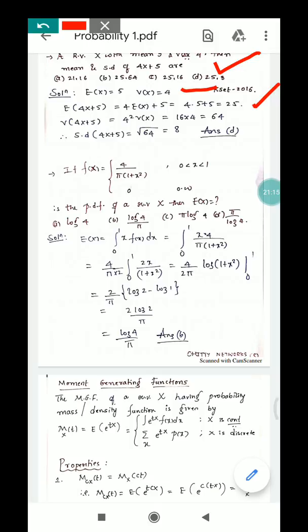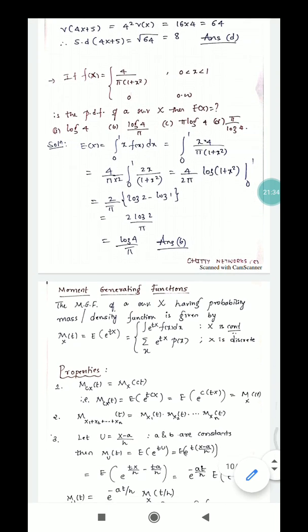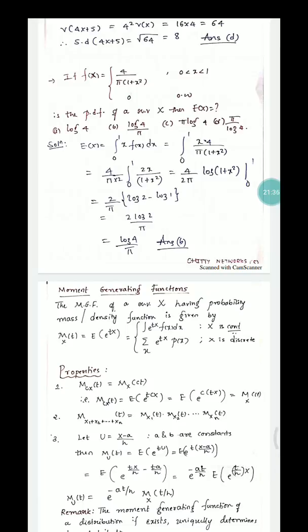And variance of 4X plus 5. The variance of 5 is 0, and for the variance of 4X, the 4 will come out as a square. So 4 square into variance of X, that is 16 into 4, 64, and they have asked the standard deviation. So square root of the variance is nothing but the standard deviation. So square root of 64 is 8, and the answer is D. And let us solve one more question.